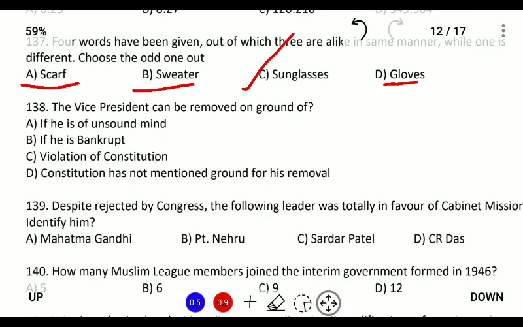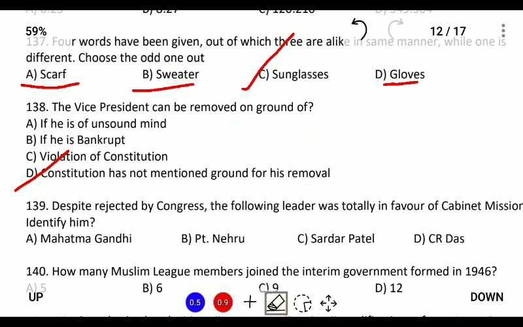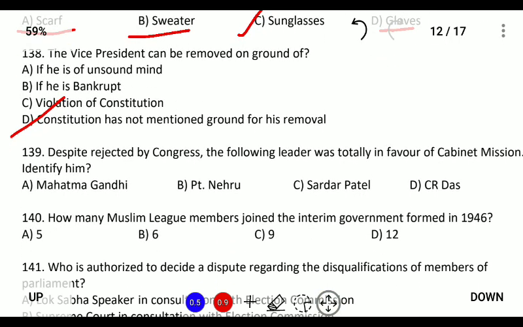The vice president can be removed on the ground of? The vice president can be removed, and the constitution does not specify any ground for his removal, unlike the president, for whom the reason for removal is that he violated the constitution. So for the president it is specifically given in the constitution, whereas for the vice president it is not given.